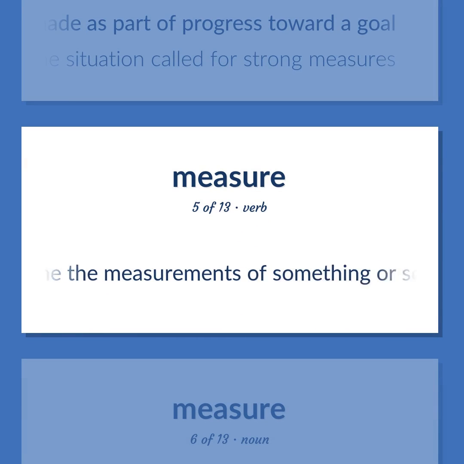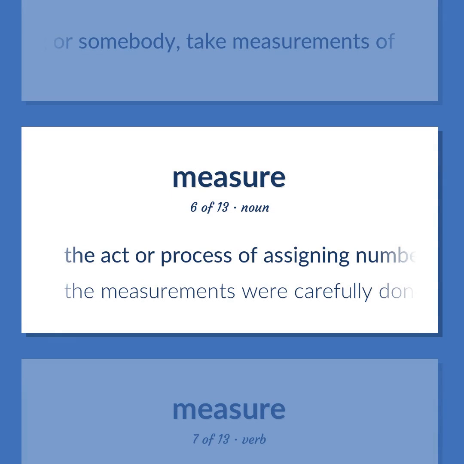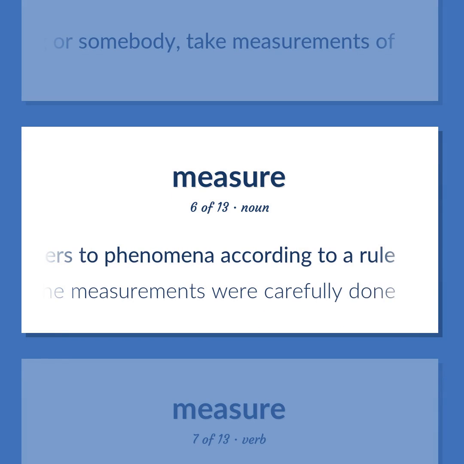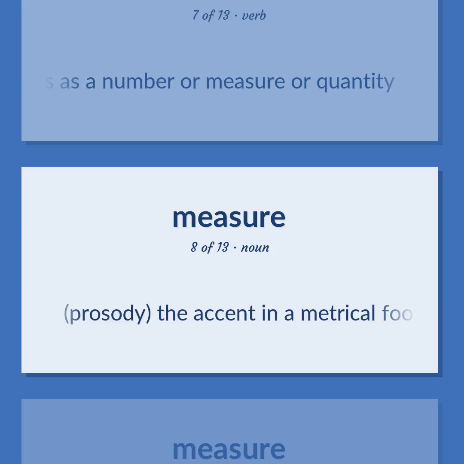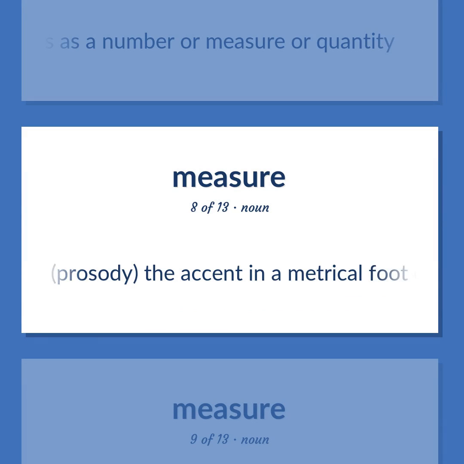Determine the measurements of something or somebody; take measurements of. The act or process of assigning numbers to phenomena according to a rule. The measurements were carefully done. Express as a number or measure or quantity. Prosody: the accent in a metrical foot of verse.